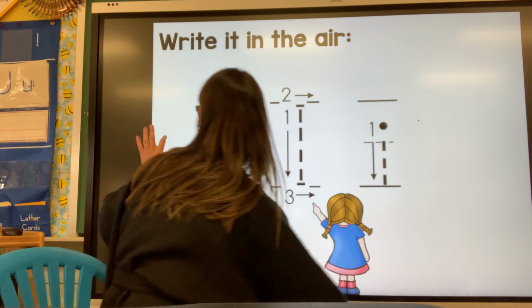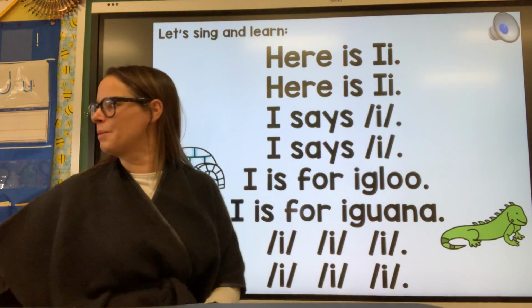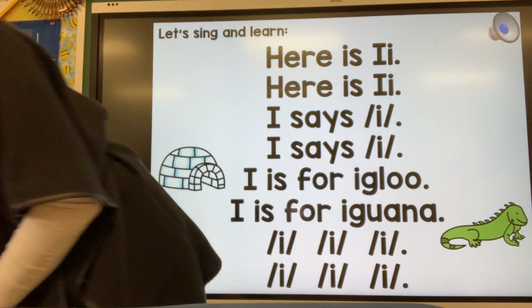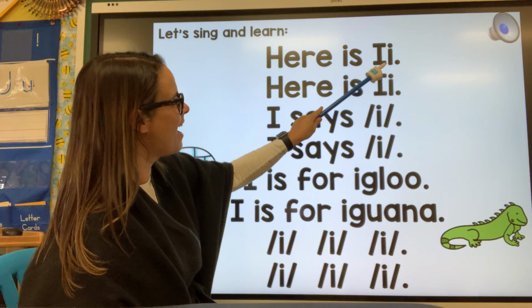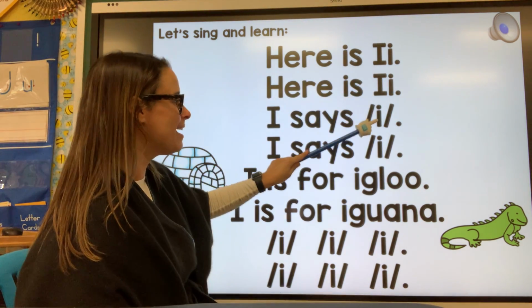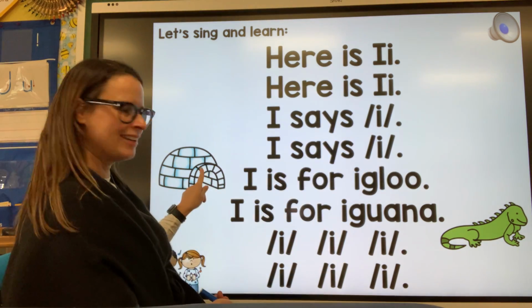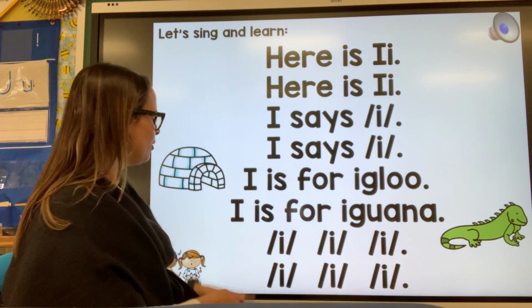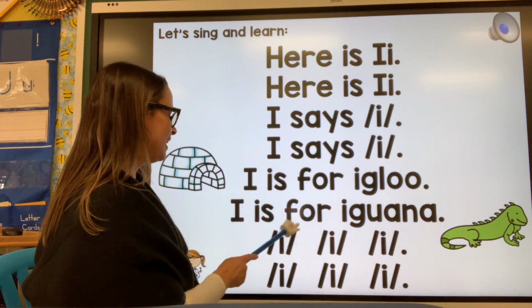All right, let's go forward. We're gonna skip that. So here's our song. Let me get a pointer. You ready? Here we go. Here is I, I says eh. I is for, do you remember what it's called? Igloo. I is for, what's this guy?